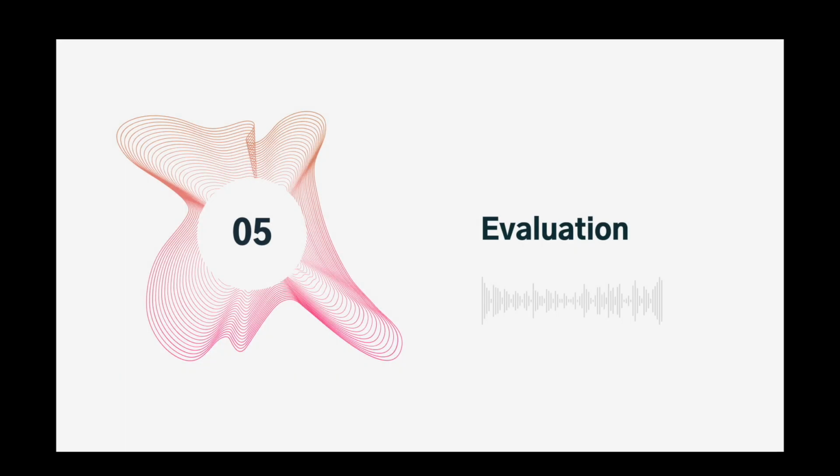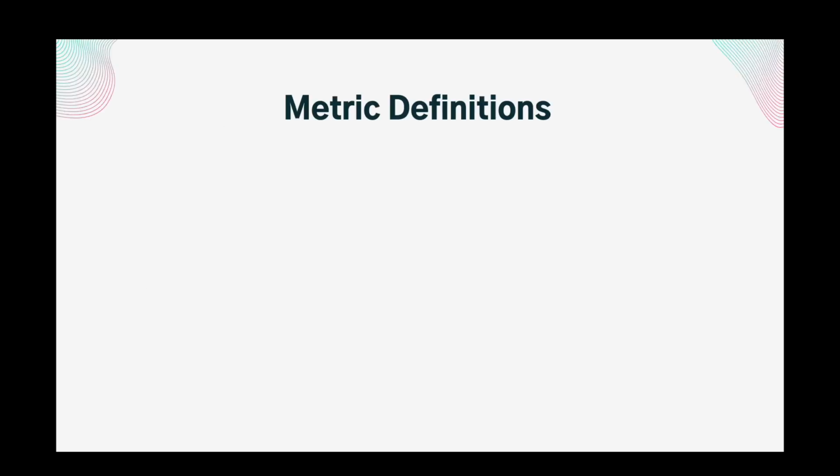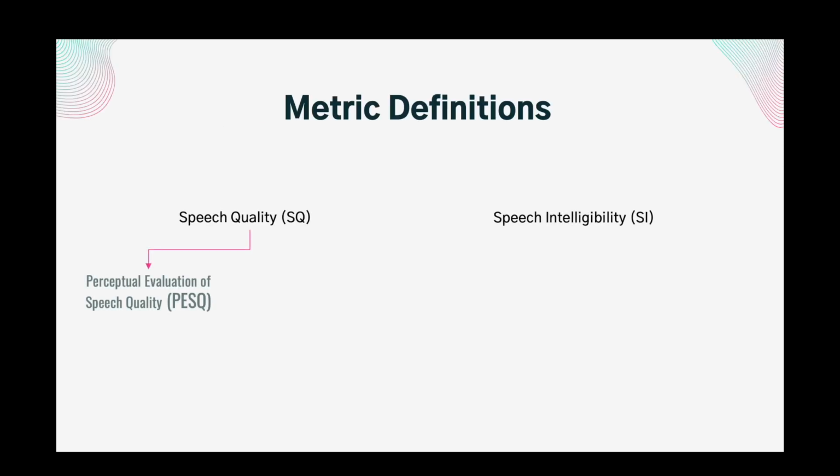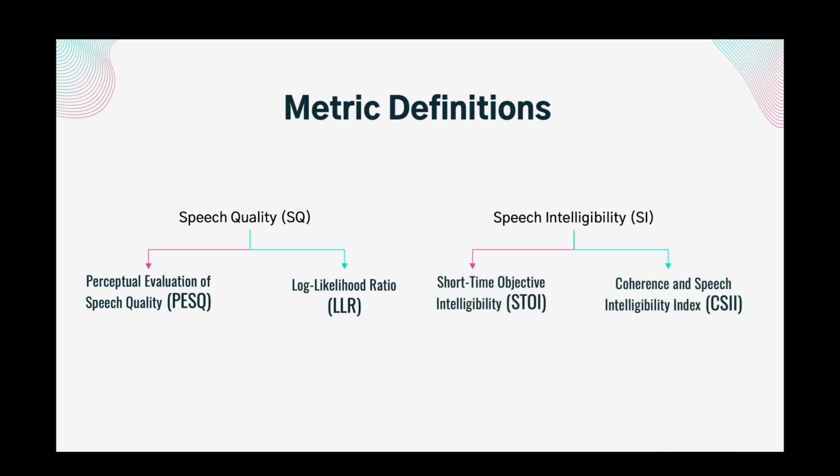We compare model performance in 2 classes of metrics: speech quality and speech intelligibility. PESQ captures the human subjective rating of speech quality degradation caused by poor network conditions, whereas LLR assesses the goodness of fit between clean and enhanced speech. STOI is an intelligibility measure that measures how additive noise affects speech, whereas CSII measures the signal-to-noise ratio in separate frequency bands.